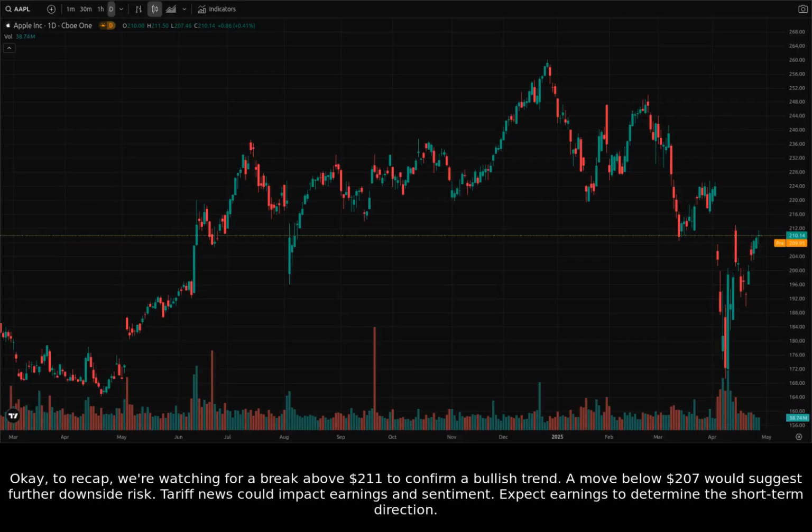Okay, to recap, we're watching for a break above $211 to confirm a bullish trend. A move below $207 would suggest further downside risk. Tariff news could impact earnings and sentiment. Expect earnings to determine the short-term direction.